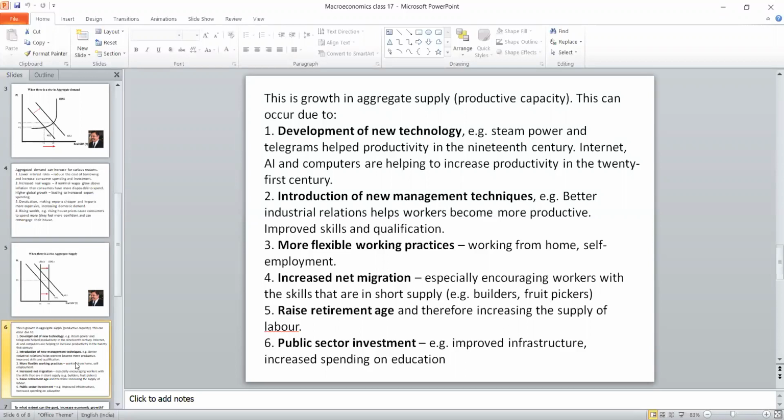The most important point is the increase in net migration. In those days, those people who were residing there would work there. But now that is not the case. From state to state, people start moving. From country to country, they are moving. Because of that migration only, we are able to supply for the required aggregate demand. This pandemic situation has proved that migrants are the backbone of the aggregate supply.